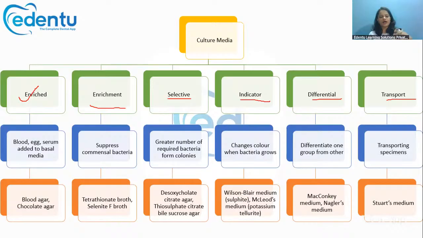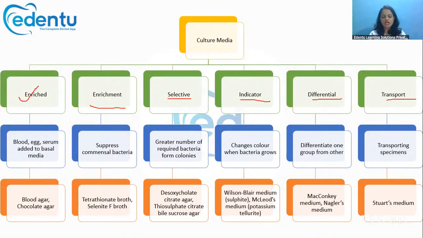There are many types of selective media like deoxycholate citrate agar, thiosulfate citrate bile sucrose agar, and so many selective medias are there. Then there is something called indicator media. Indicator media means when particular bacterial colonies are growing, then that particular culture media will change its color. If the mutans is growing in that particular petri dish, then it will start changing the color.